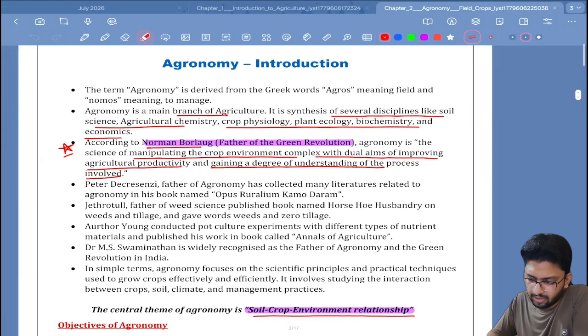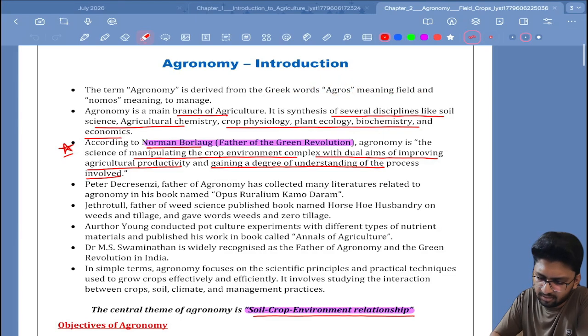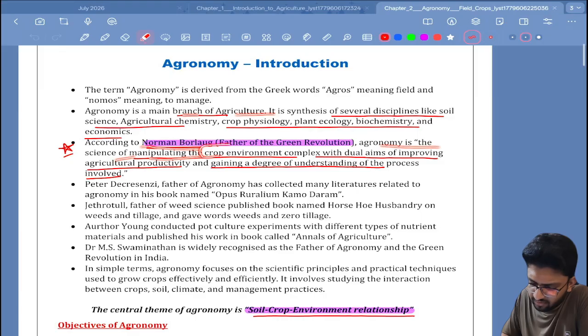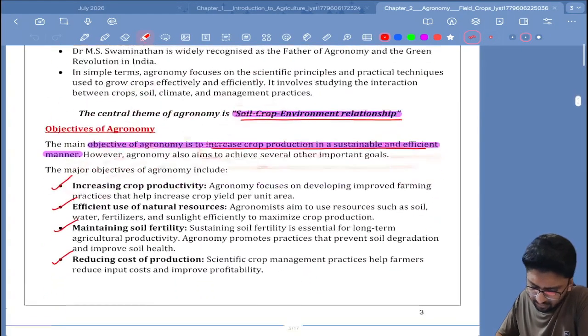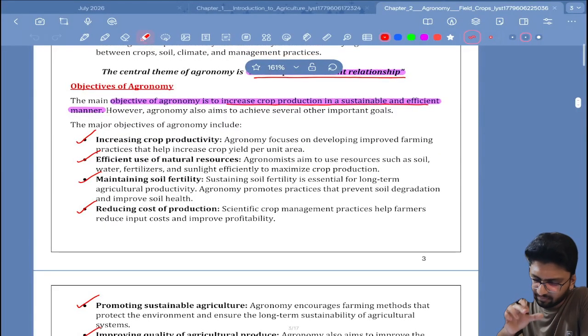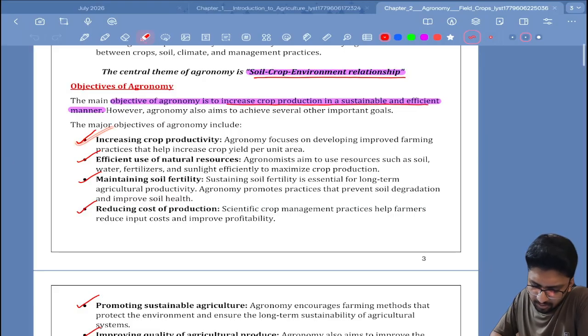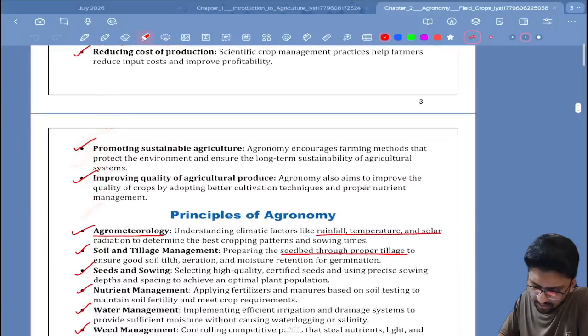Agronomy. Introduction. The term agronomy is derived from the Greek words agros, meaning field, and nomos, meaning manage. Okay, agronomy is the main branch. According to Norman Borlaug, agronomy is the science of manipulating the crop environment complex with dual aims of improving agricultural productivity and gaining a degree of understanding of the process involved. Objectives of agronomy: increasing crop productivity, efficient use of natural resources, maintaining soil fertility, reducing cost of production, promoting sustainable agriculture, improving quality of agricultural produce.